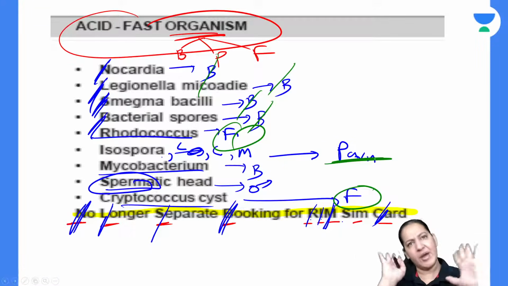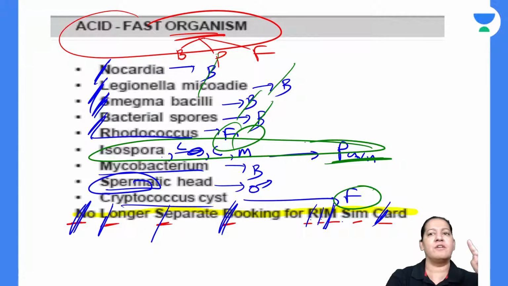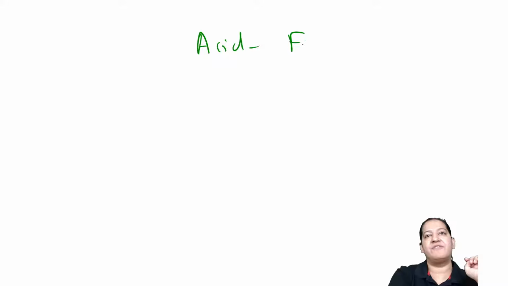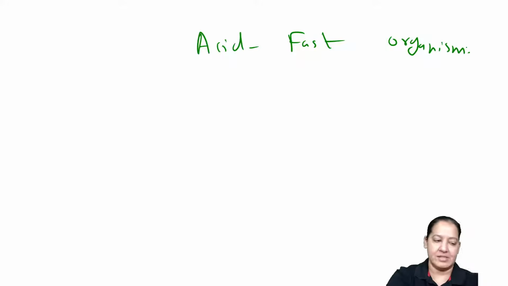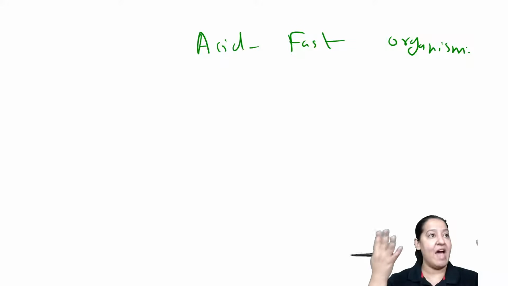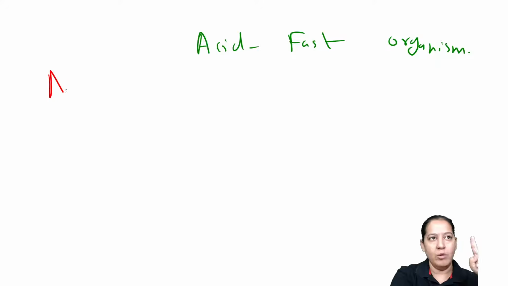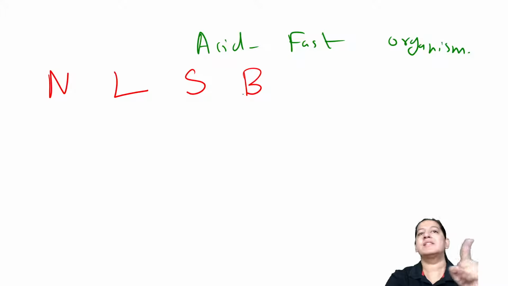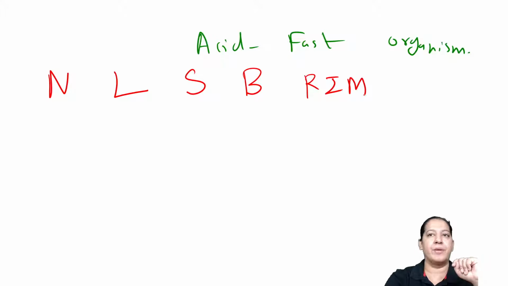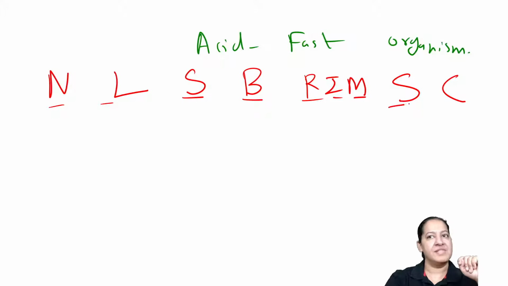You should know the complete list, and if you are interested only in parasites, these are the four sporas. Give me a big thumbs up, I'm trying hard. So what is my summary? Tell me the name of all organisms which are acid fast. Listen carefully: No Longer Separate Booking, RIM SIM Card.